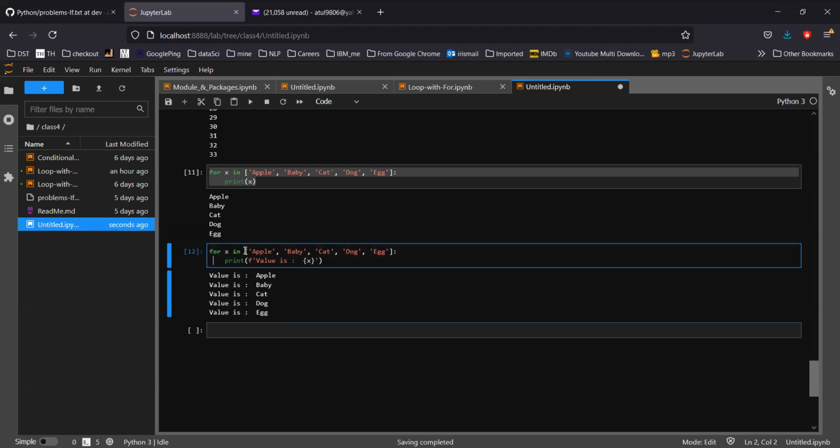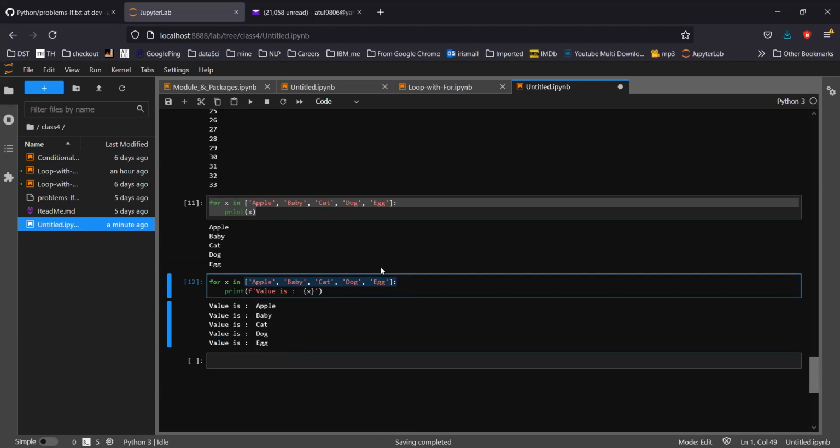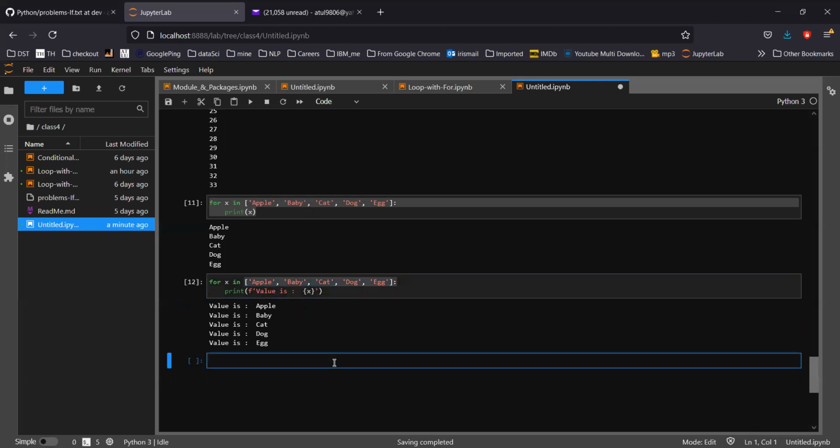Because the range, the values we have to assign, are always fixed, that is the reason for loop is always a finite loop. There is always a fixed number of looping. So this is the for loop, and previously we have seen the break statement, continue statement, and else statement. All those three statements apply here as well. So let's quickly check those.